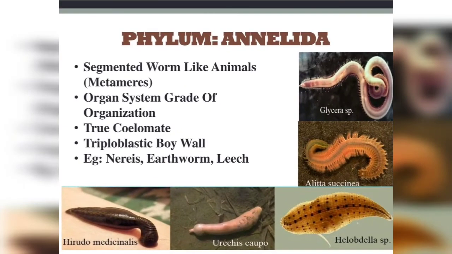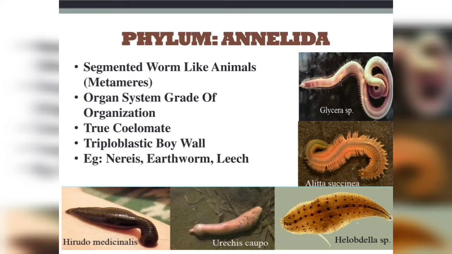Phylum Annelida. Annelids have a soft, elongated and cylindrical body. The body is divided into a number of segments called metameres. The segmentation is known as metamerism. Metamerically segmented worm-like animals such as Nereis, earthworm and leech come under this group.